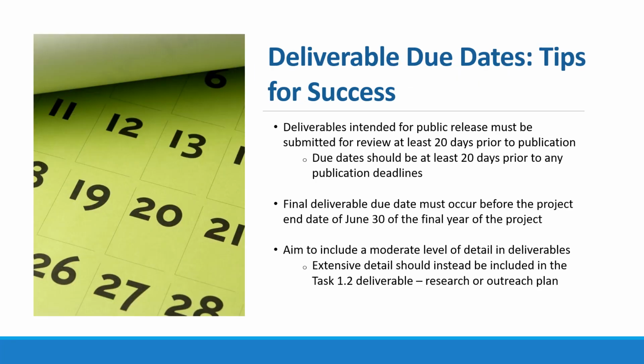Some important notes about deliverable due dates. All deliverables intended for public release must be submitted for review at least 20 days prior to publication or public release. These due dates should thus be at least 20 days prior to any publication deadlines. The final deliverable due date must occur before the project end date. This is June 30th for the final year of the project. Aim to include a moderate level of detail in deliverables. Extensive detail, as noted prior, should instead be included in the research or outreach plan submitted as Task 1.2.